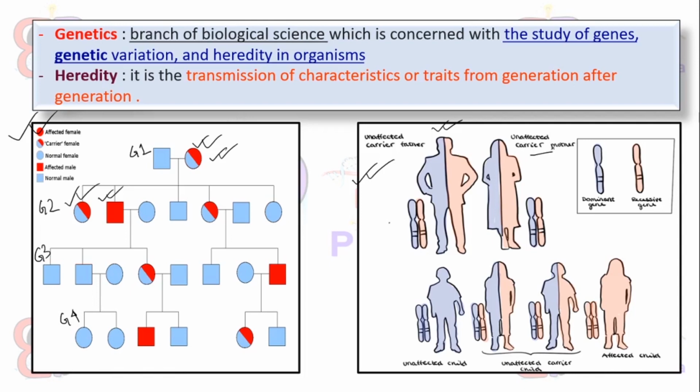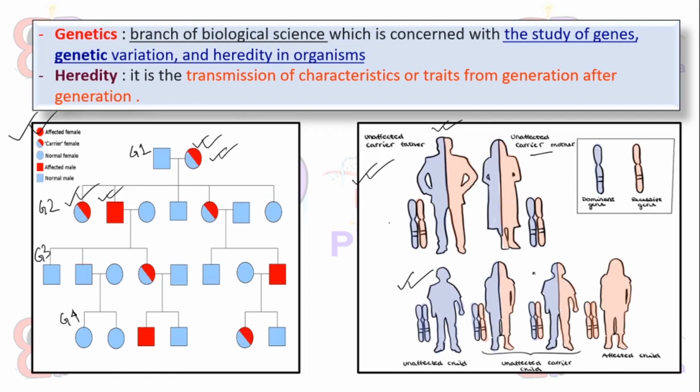That means she is also unaffected but carries the particular genes for a particular disease, and their offspring might be unaffected if the individual gets the unaffected genes from his or her father and mother. Then the individual will be unaffected, and might be an unaffected carrier as well when the individual gets one disease-free chromosome from one parent and one diseased chromosome from the other parent.